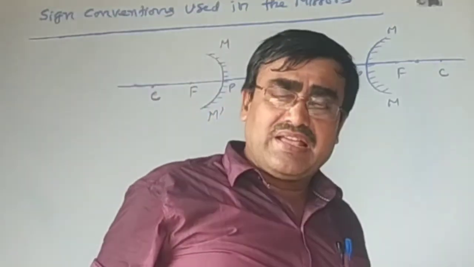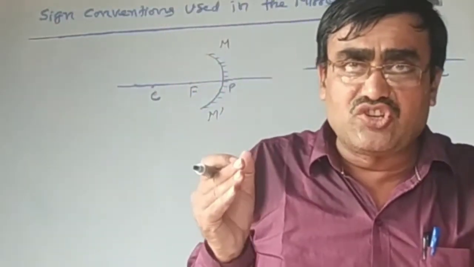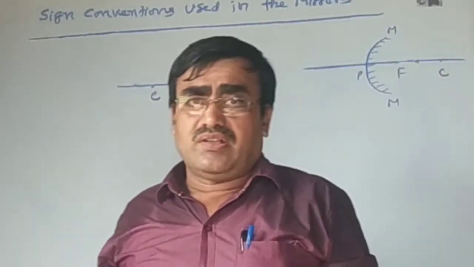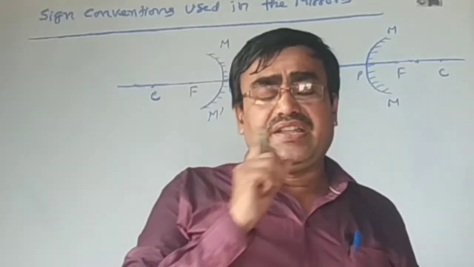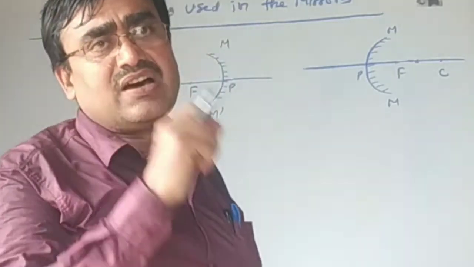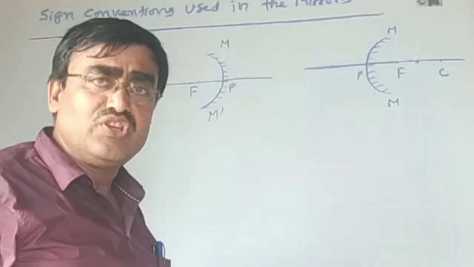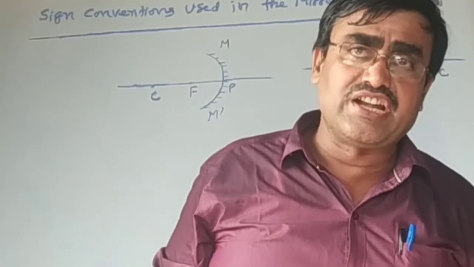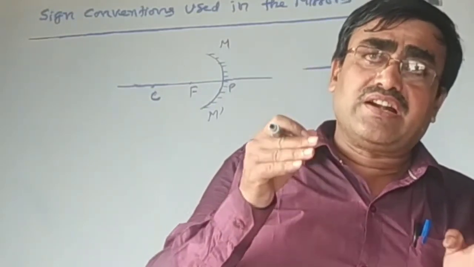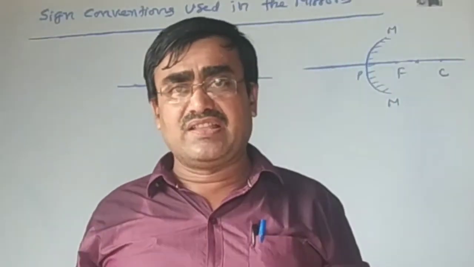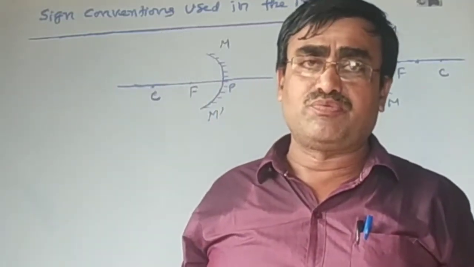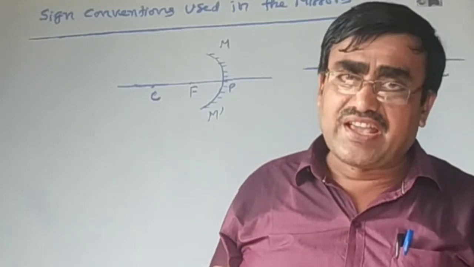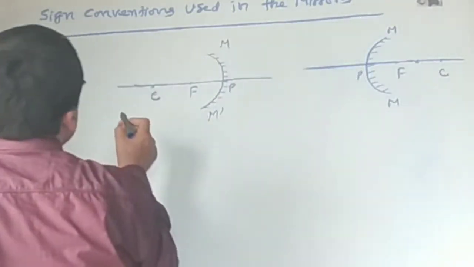According to the sign convention, object distance is always negative. The distance measured in the direction of the incident ray is taken as positive, while distances measured opposite to the direction of the incident ray are negative.